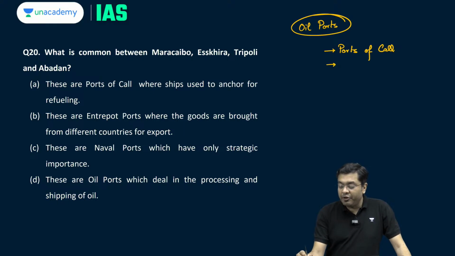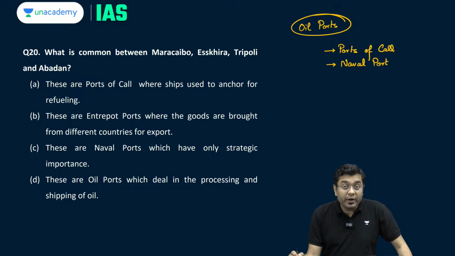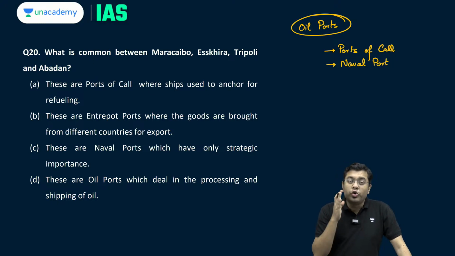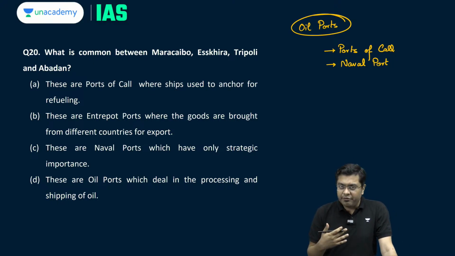Then you have the naval port, especially for the use of the navy. For example, you have the Karwar port in the western coast of India to the south of Goa. Then you have the Cochin port. These are your naval ports.